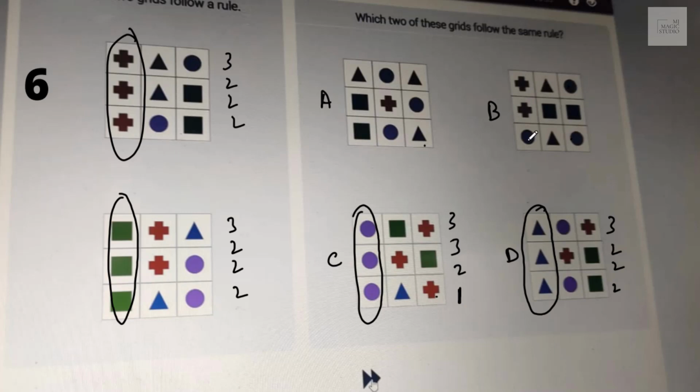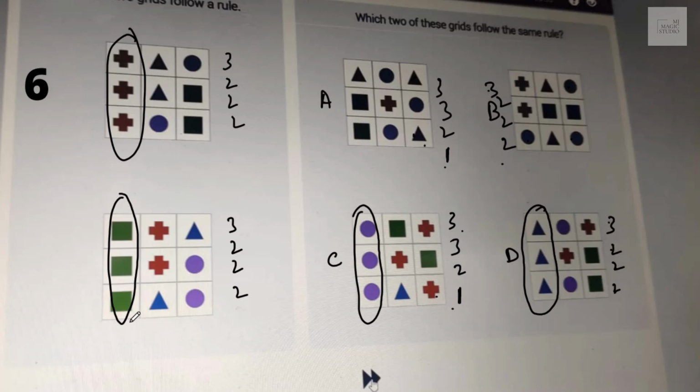Here we have 3 2 2 2. Here also we have 3 3 2 1. Here it is 3 3 2 1. Here it is 3 3 2 1. I'm looking out for 3 2 2 2. This is 3 2 2 2. This is 3 2 2 2.